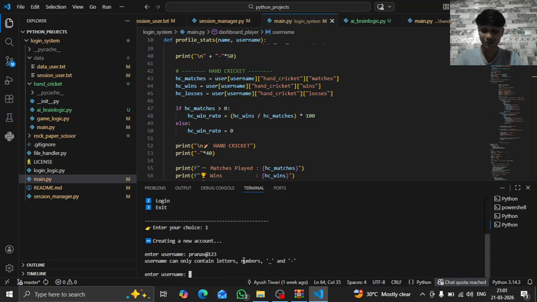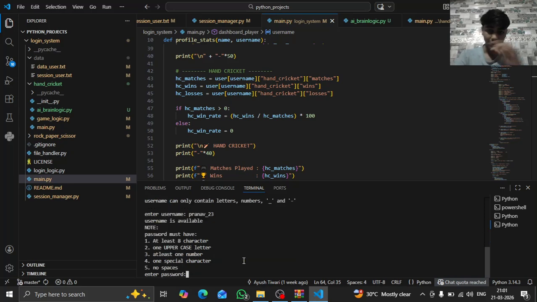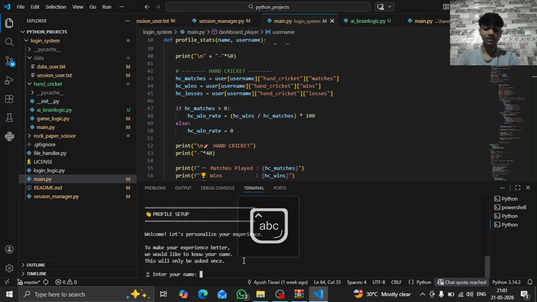Okay, I also forgot what is needed. Okay, so we can do this now. Allowed. Now we have to make a password. These are the conditions: 8 characters, 1 uppercase, at least 1 number, 1 special character, and no spaces. So what we can do is just make this one. It will allow us.